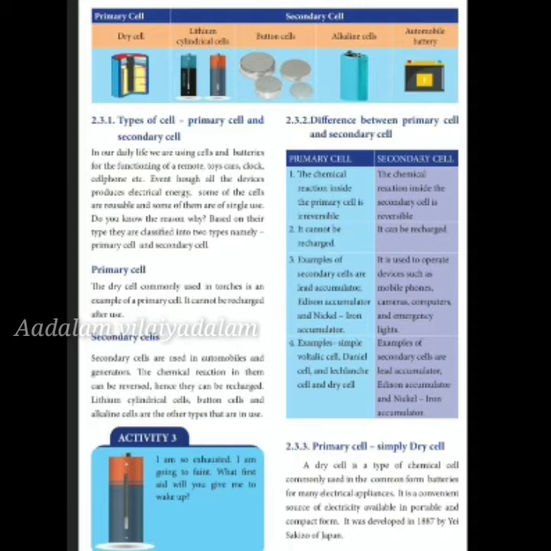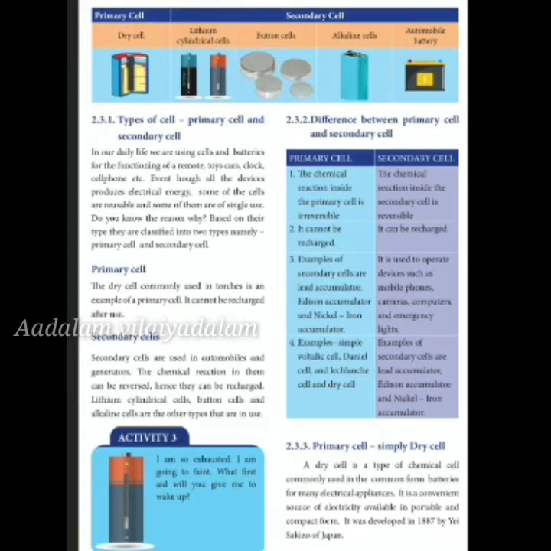Primary cells are commonly used batteries that are used for our torches, toy cars, clocks, remotes. For all our general basic purposes, we use this. It can't be recharged, but secondary cells are used in automobiles and generators because the chemical reaction in them can be reversed, so they can be charged. For example, lithium cylindrical cells, button cells, alkaline cells, automobile battery, these are all your secondary cells.